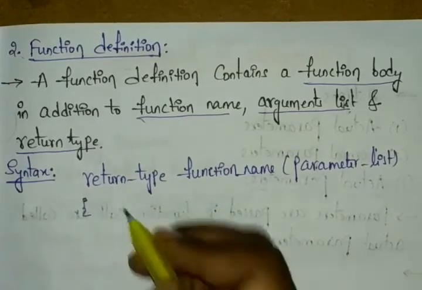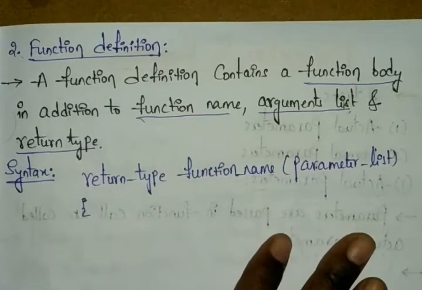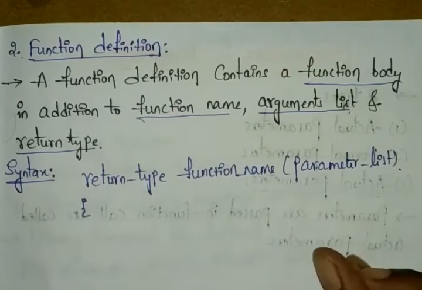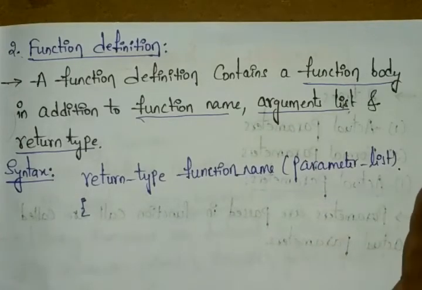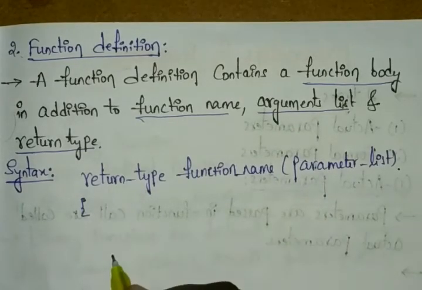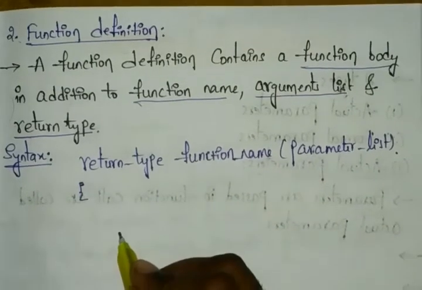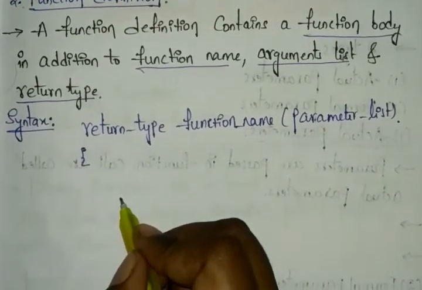So you can see here we are writing our parameter list before the body section, which means at the end of the list here we don't have any semicolon. In the function declaration we have the semicolon, but in the function definition we don't have it. Why? Because here we are starting our function body. So we have the body section. That's why here we don't have it.